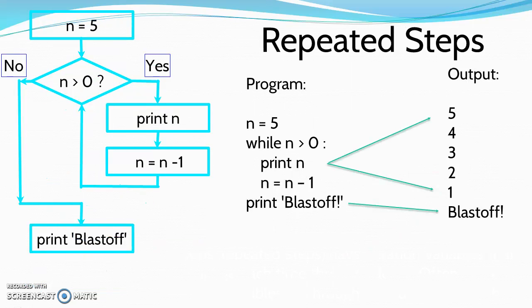A simple example of a while loop, with repeated steps. As you could see, the value is 5, so it prints the n value, decremented by 1 every iteration. Until it is equal to 0, it prints all the values 5, 4, 3, 2, 1. Here in the while loop, the block is started using a colon and there is use of indentation inside the while loop. So this is the use of block statements or compound statements in Python.